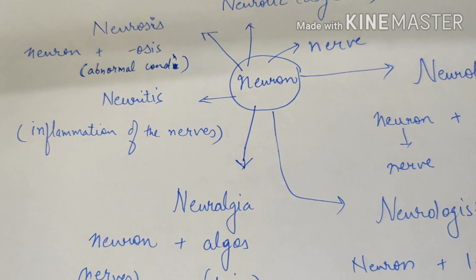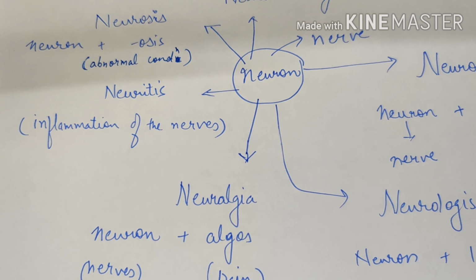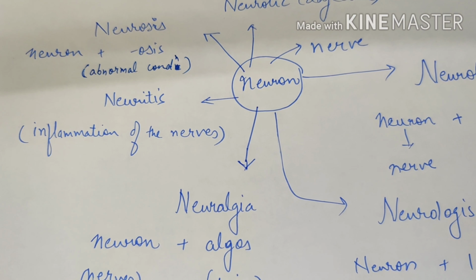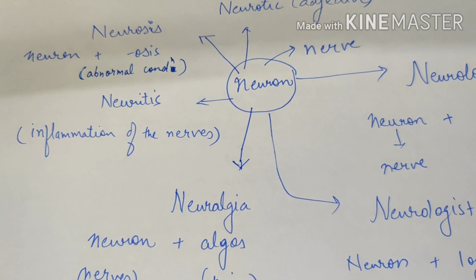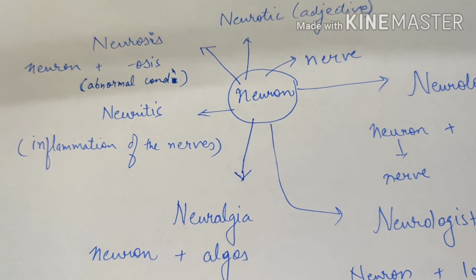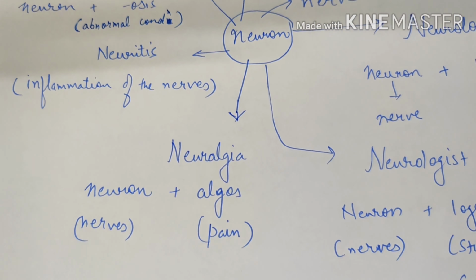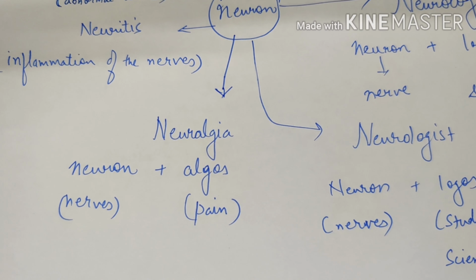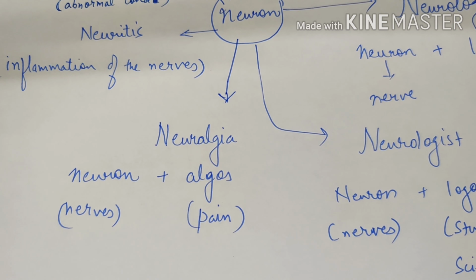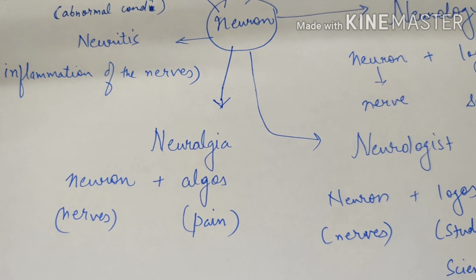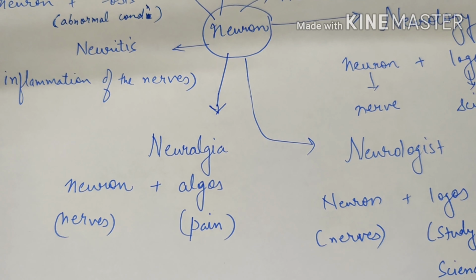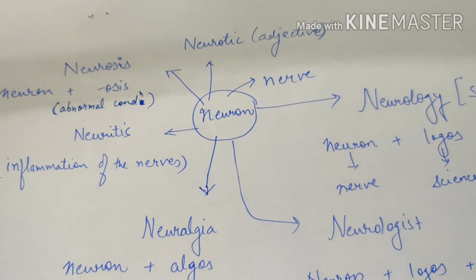Similarly, neuritis refers to the inflammation of the nerves, or irritation caused in the nerves, maybe due to some pain or some kind of issues in the nerves. That is neuritis. When I refer to the word neuralgia, again I refer to the pain of the nerves. Algos is the word root for pain. Neuron and algos gives the word neuralgia.